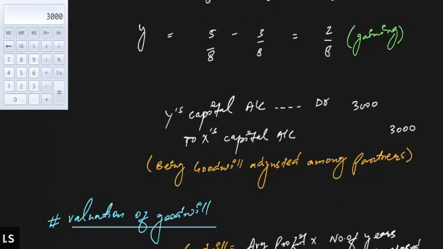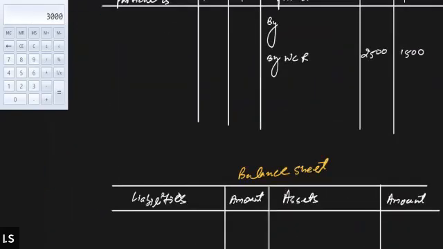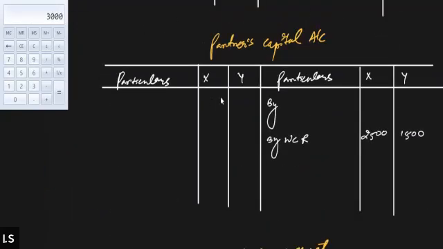All right, everyone, is this general entry clear? Yes, sir. Okay, now see, what is written in the general entry? Y's capital account needs to be debited, right? So we'll go to the partners' capital account. On the debit side, in the column of Y, we'll write down 3,000. Y's capital account is debited by 3,000, and we write 'To X capital account'. That basically means that Y will be giving 3,000 to X. So Y's capital account will be debited because he has to give 3,000 to X.